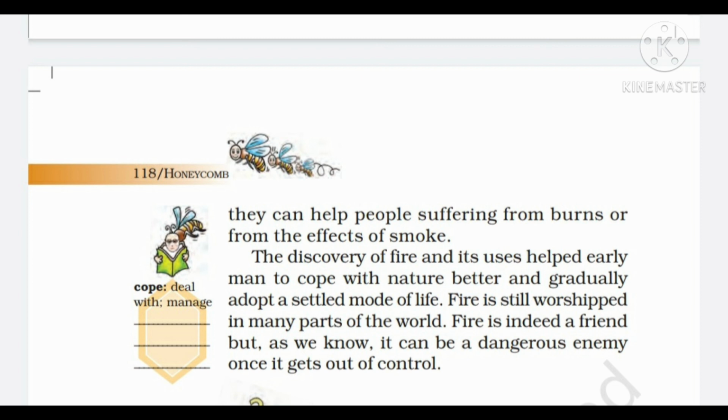So this was your lesson, fire, friend and foe. If you have any doubt in this lesson, you can ask.